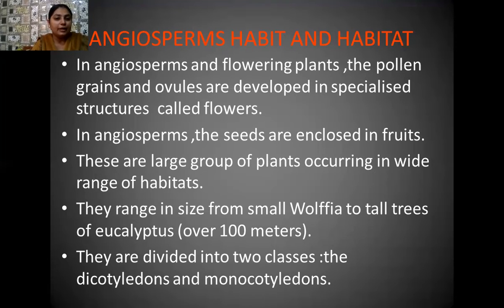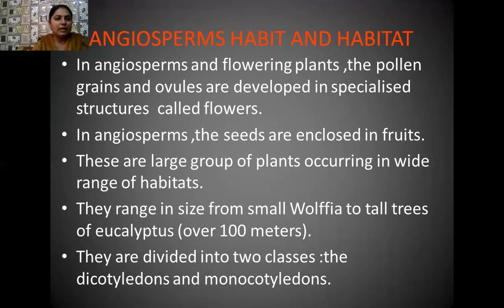If we are talking about their range, then it may vary from very small size to very large size, or you can say tall trees. So the Wolffia plant is a very small plant, whereas if we are talking about eucalyptus, then its height reaches up to 100 meters.